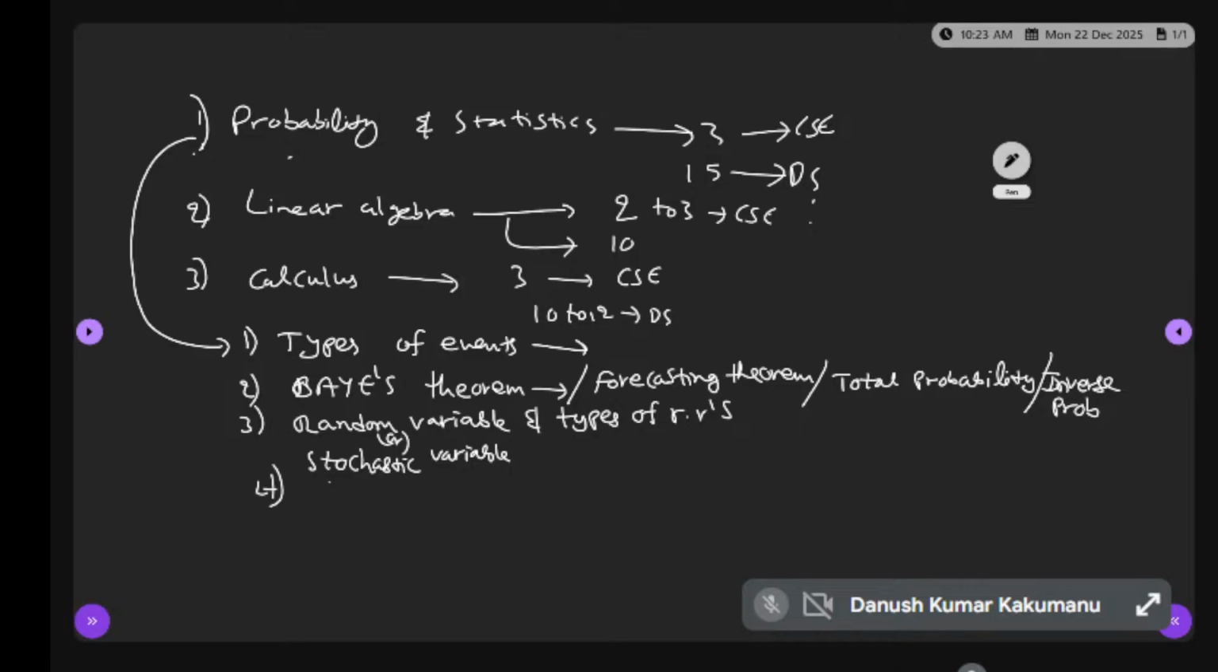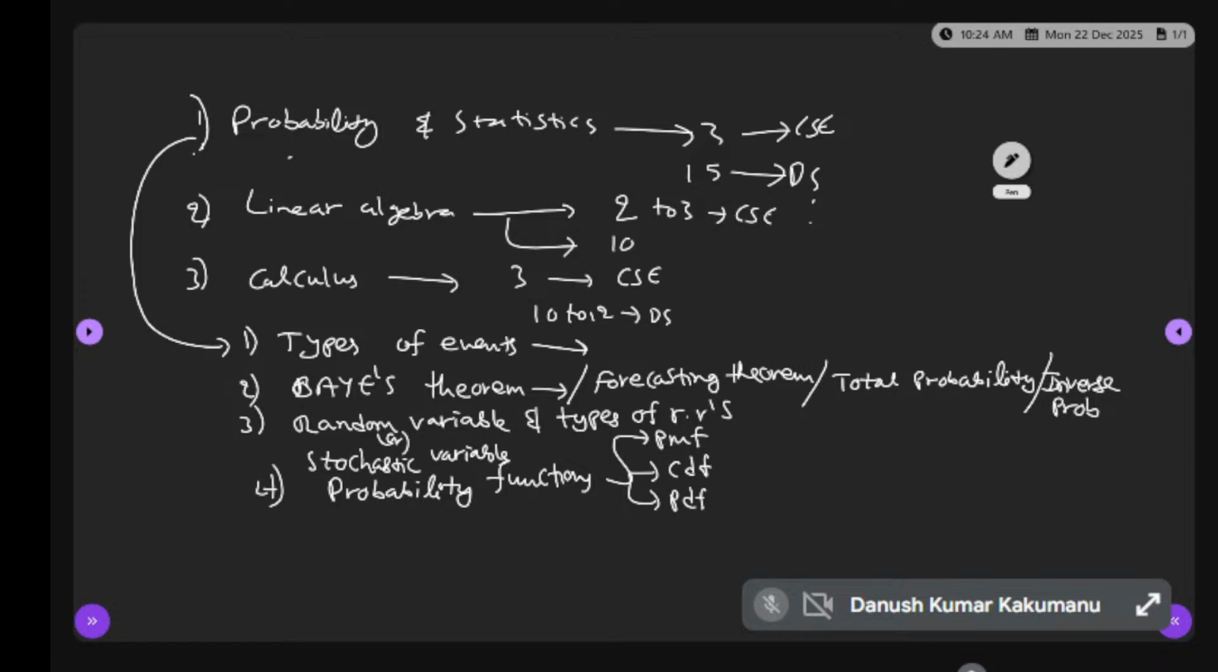Fourth subtopic: probability functions. The compulsory type of questions come from the probability functions. What are the probability functions we have? PMF, CDF, PDF.